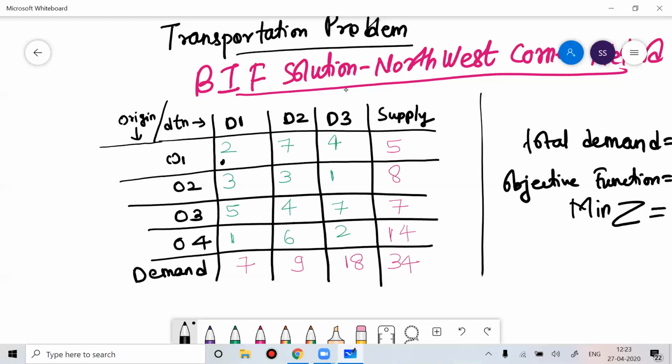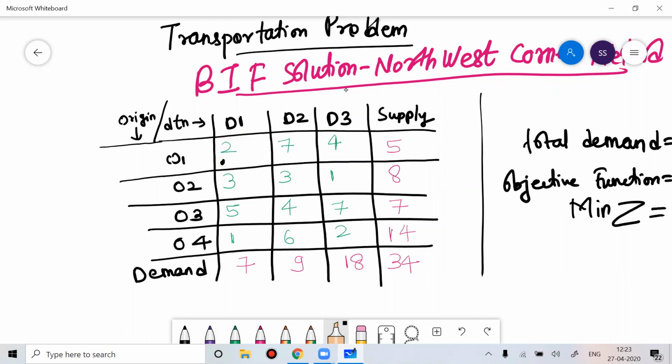When you are trying to get the basic initial feasible solution by the northwest corner method, you start with the cell which is at the northwest corner. You can see the cell which is at the northwest corner. So I'll start solving this with this cell.